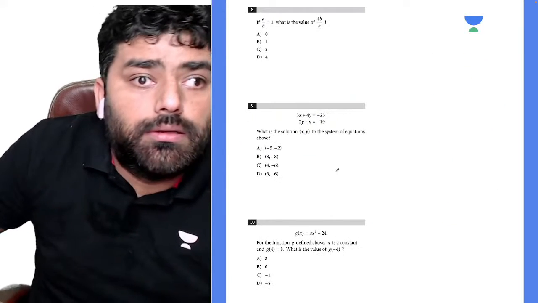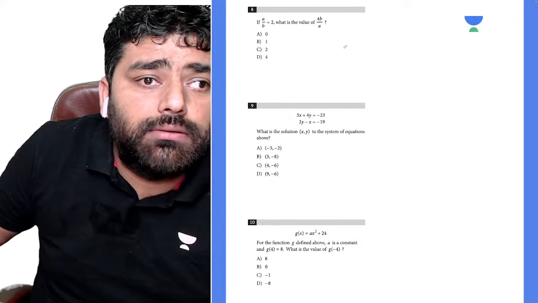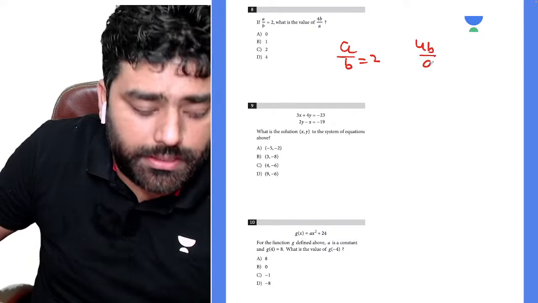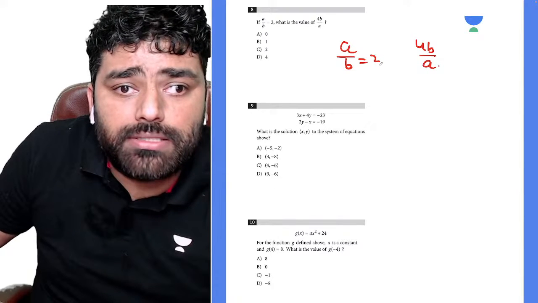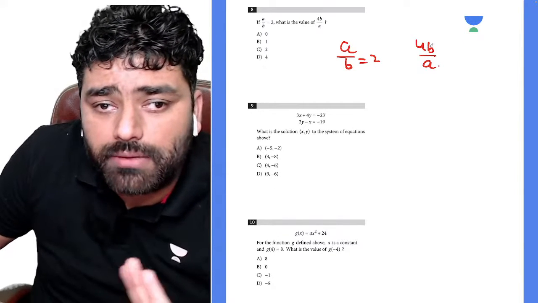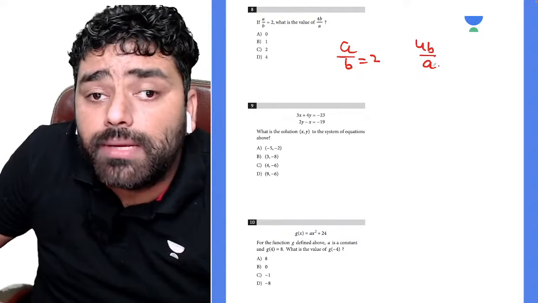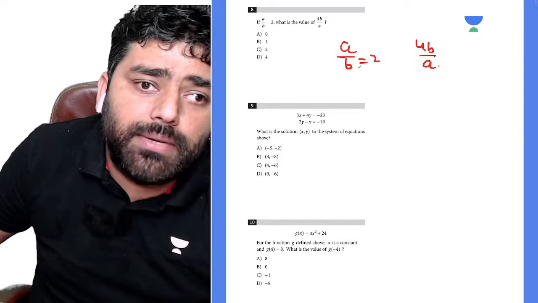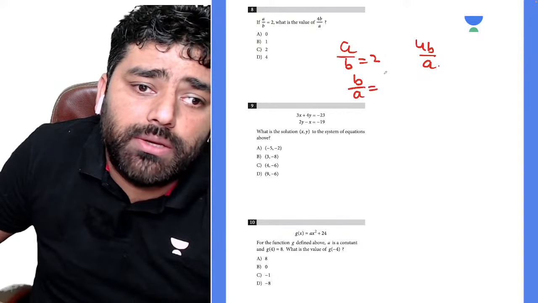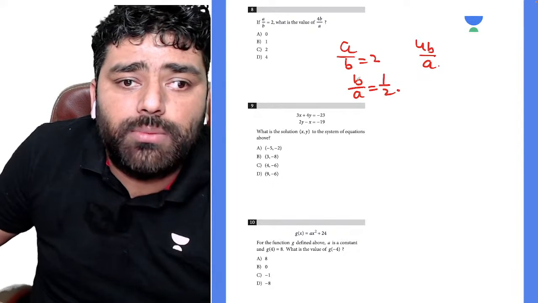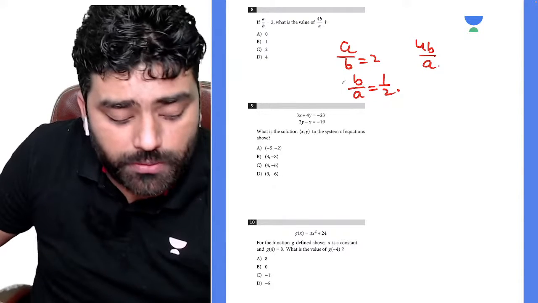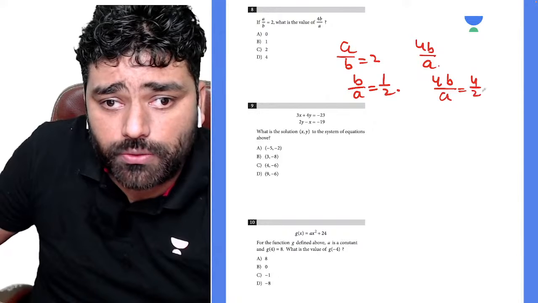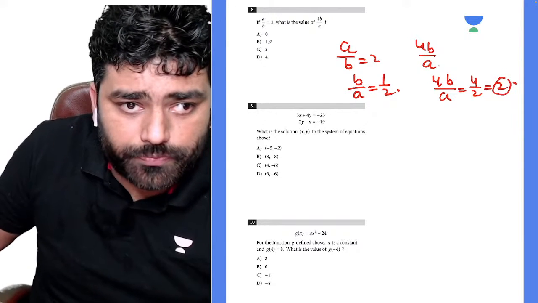Okay. Now, question number 8, what we are given, a by b is equal to 2. What do we need to find? 4b by a. Okay. So a by b is equal to 2 by 1. So actually if you see the question there, what do we need to find? 4b by a, correct? So that means you need to find b by a, right? So b by a will be what? b by a will be 1 by 2, correct? And then you multiply by 4 because we need 4b by a, right? So you multiply by 4. So 4b by a is equal to 4 by 2. That is going to be 2.